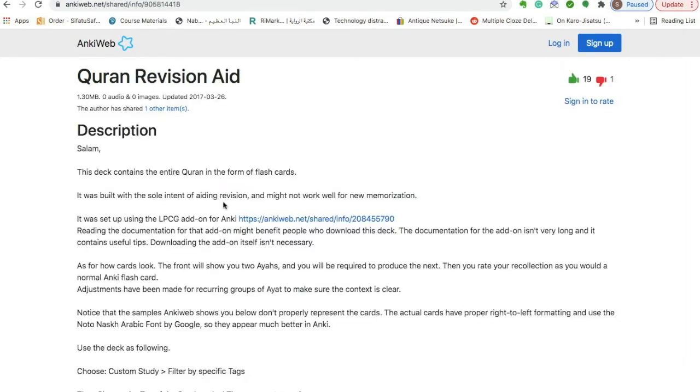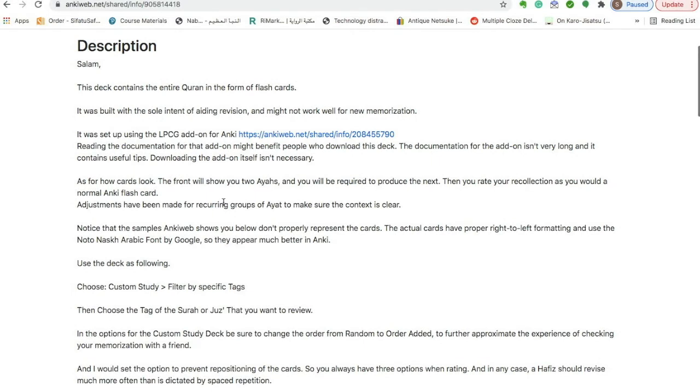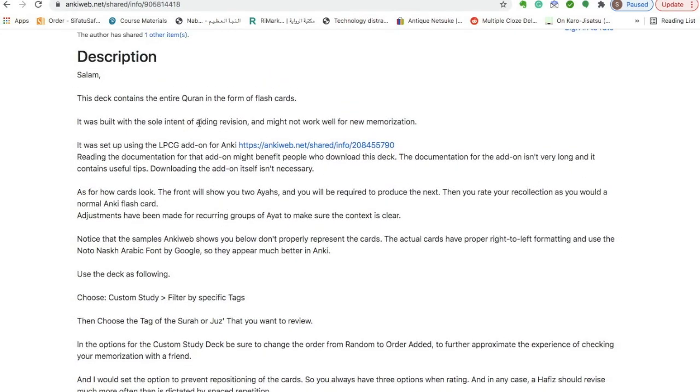So we click this one, and when we come here, mashallah, jazakallah khairan, I'm not the one who made this deck. I don't know who the brother or sister is who did it, but he or she did an amazing job. May Allah reward him or her. And inshallah, we make dua for this brother or sister, because they really did an amazing job, going through the grueling work of adding all the verses of the Quran to this Anki deck so that people can study. It was made with the sole intent of aiding revision, but it might not work well for new memorization. Anyhow, it's very, very good work. May Allah reward the brother or sister who did this.